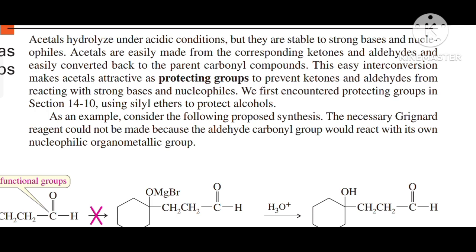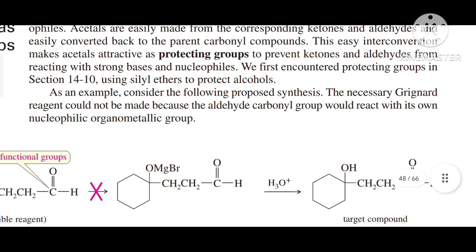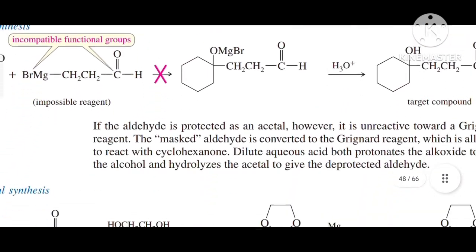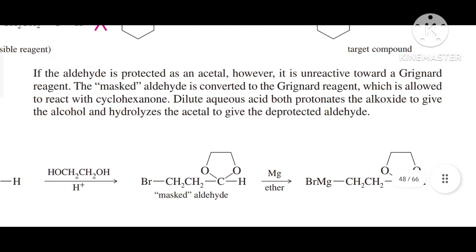nucleophiles. We first encountered protecting groups in section 14-10, using silyl ethers to protect alcohols. As an example, consider the following proposed synthesis. The necessary Grignard reagent could not be made because the aldehyde carbonyl group would react with its own nucleophilic organometallic group. If the aldehyde is protected as an acetal, however, it is unreactive towards Grignard reagent. The masked aldehyde is converted to the Grignard reagent, which is allowed to react with cyclohexanone.